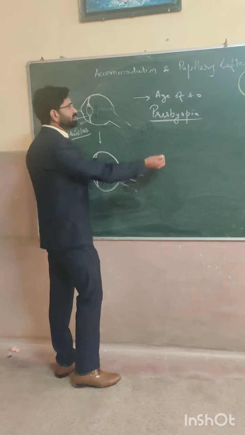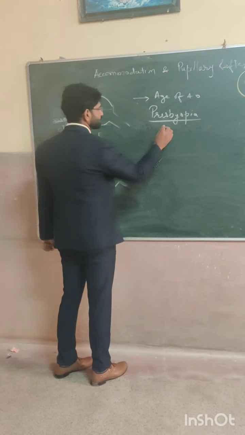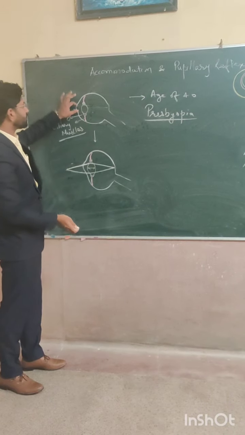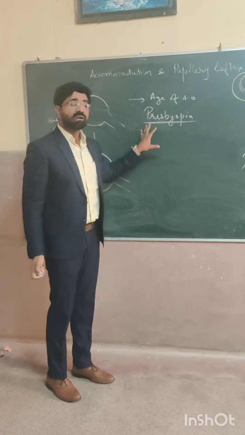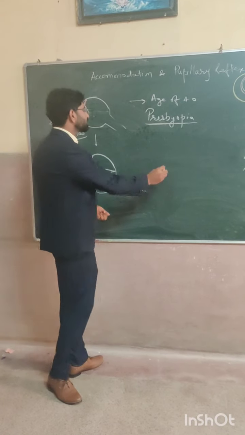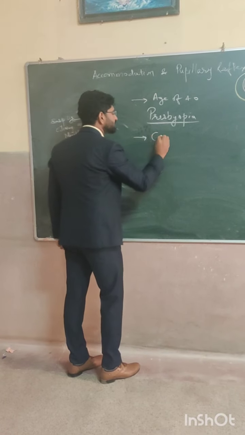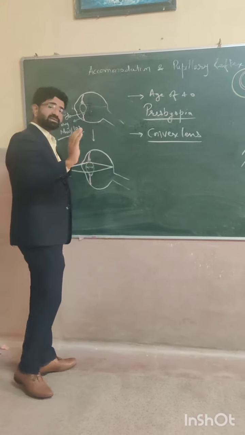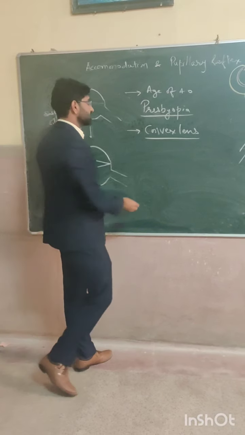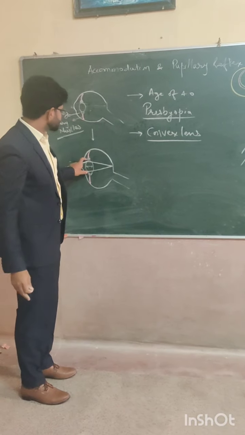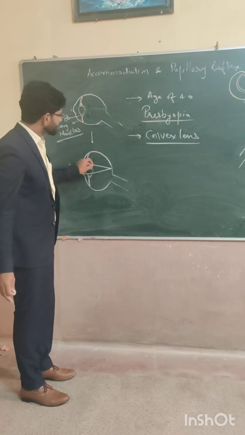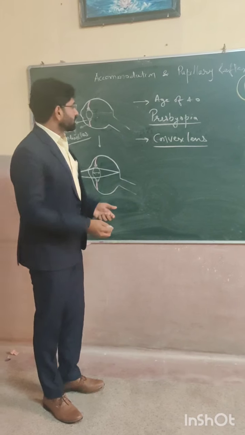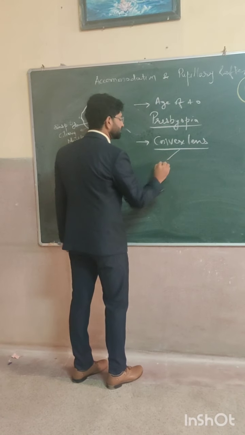So what is the treatment of presbyopia? We just have to increase the power of the lens of the affected person. What can we do? We can just give a convex lens. A convex lens will help our natural lens to focus the light rays onto the retina. Clear? And what kind of spectacle will the person have?